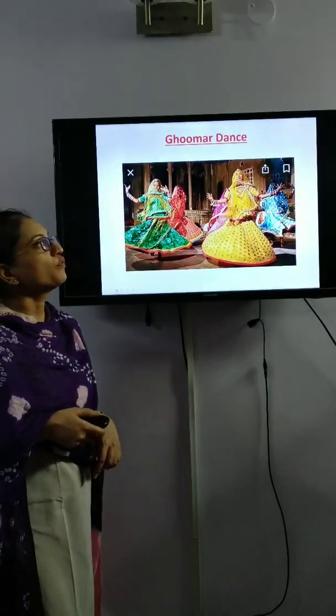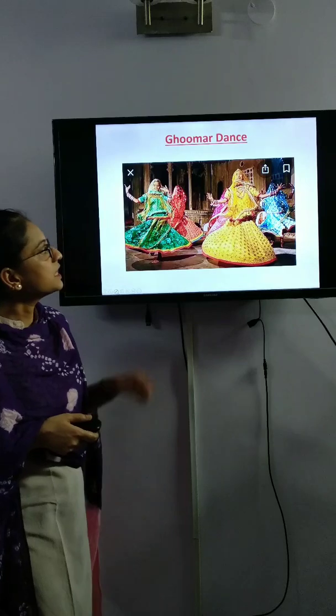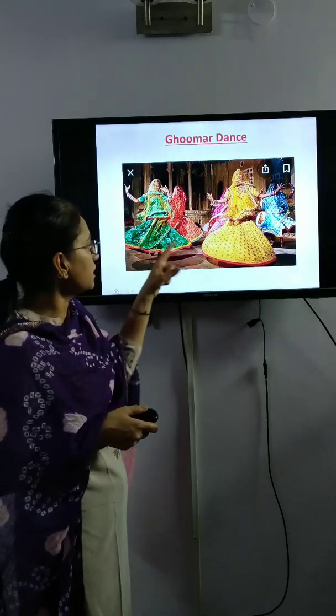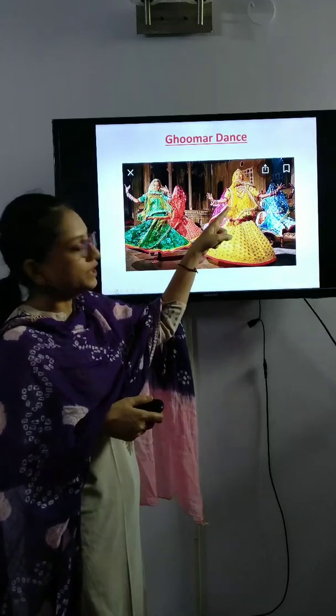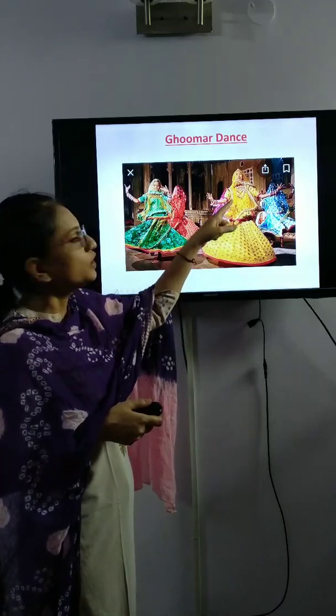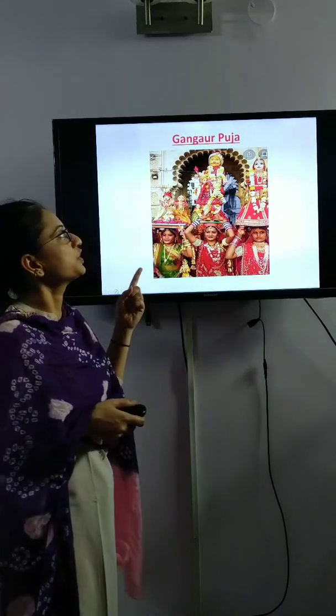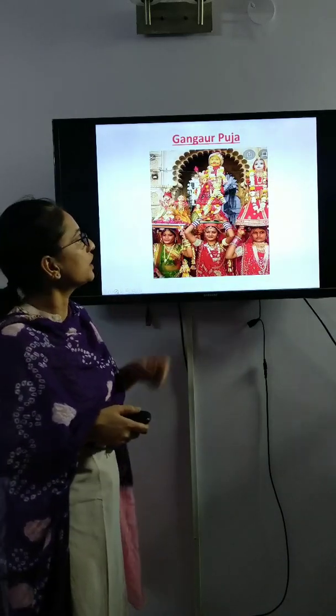This is the picture of a Ghumar dance. See, women are wearing the traditional clothes of Rajasthan. Ghagra, choli or blouse with odhni. This is the picture of Gangor Puja.